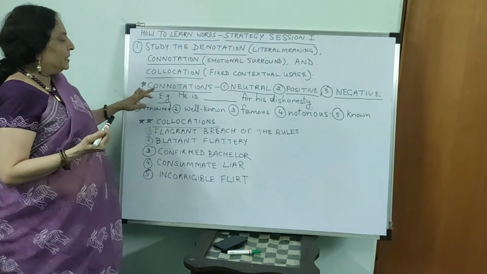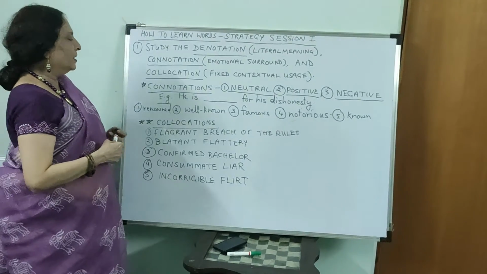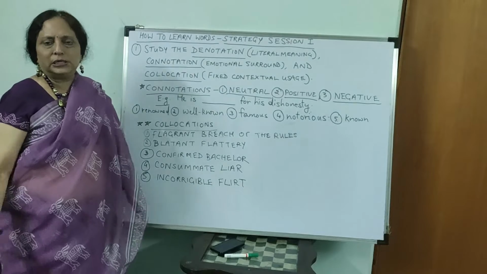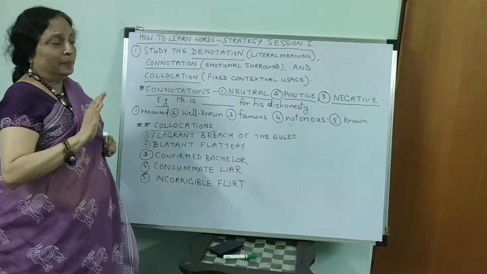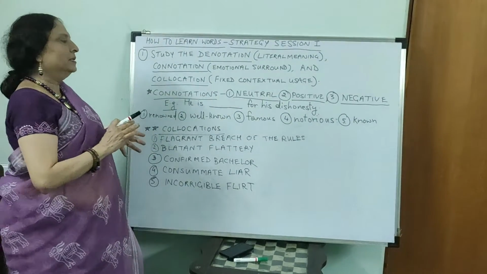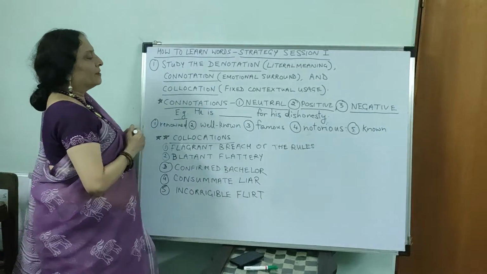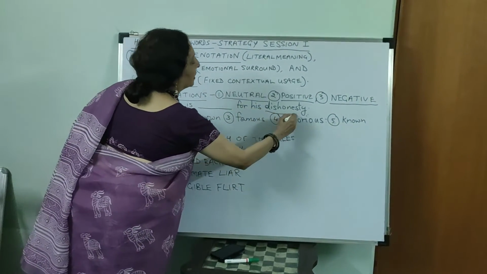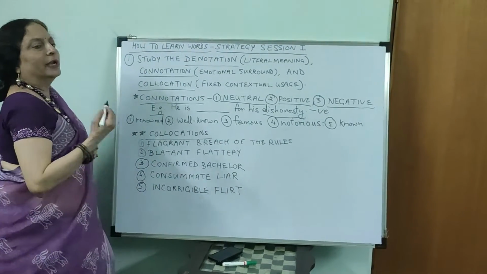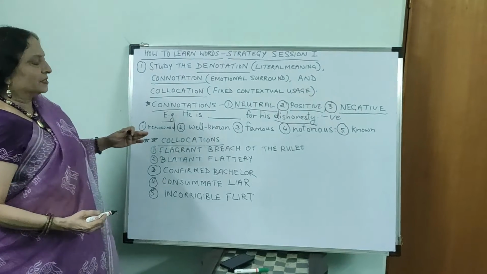Now, for example, he is dash for his dishonesty. Now there is a word here, known. Okay, he is known for his dishonesty is not wrong. But if we have a word which fits also in terms of connotation, we will not get a score for using known in this context. So we have to see that this is something that is negative. So we want a word which means known for negative actions or acts. So let us see if we have such a word here.